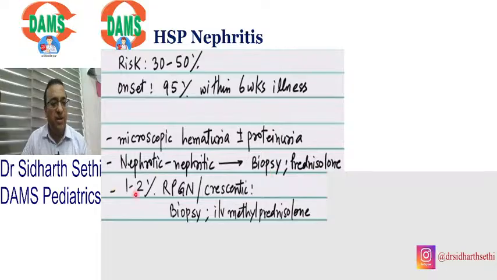But remember, in 1 to 2% of them, they may have rapidly progressive kidney failure. Suddenly, they may have kidney failure, they may have crescents in the biopsy, where we have to go for an urgent biopsy to look for crescents, and we give IV steroid and IV cyclophosphamide.